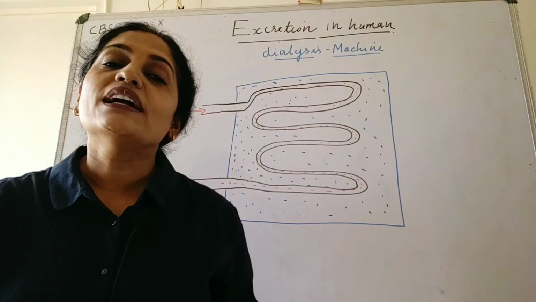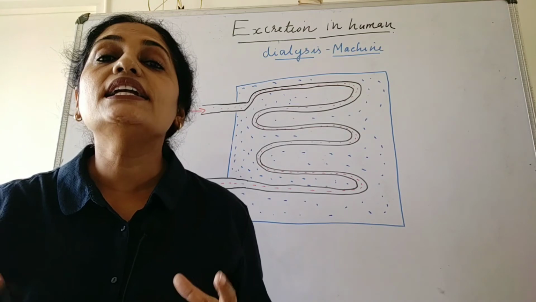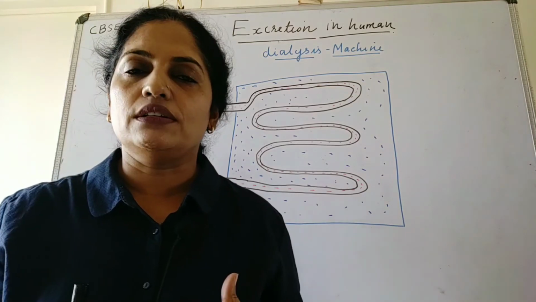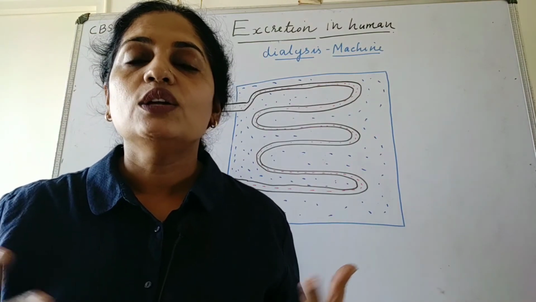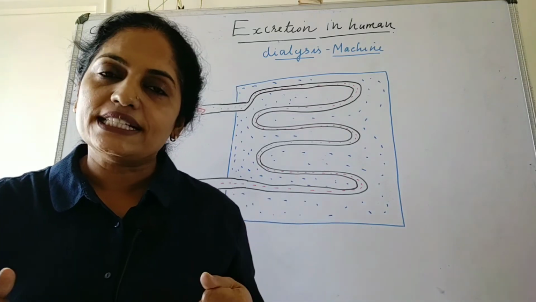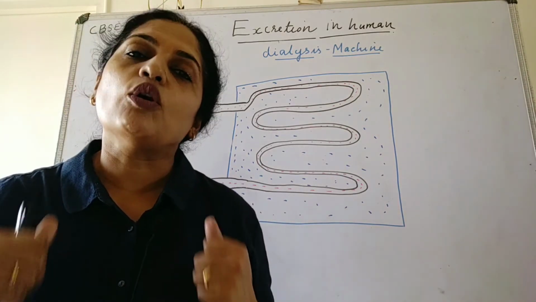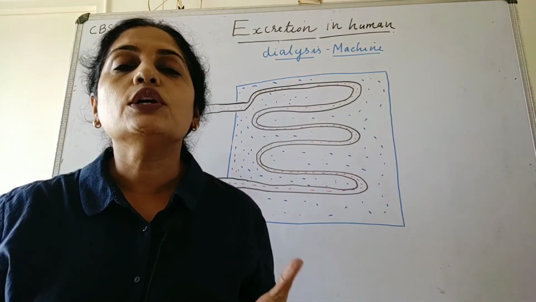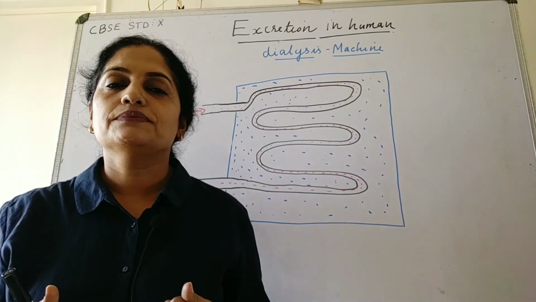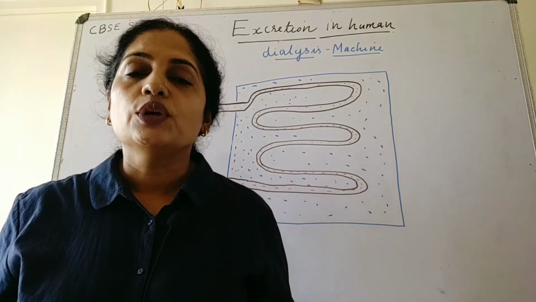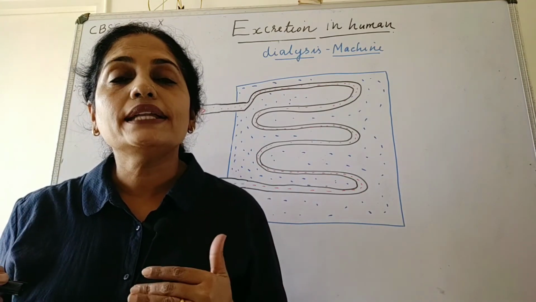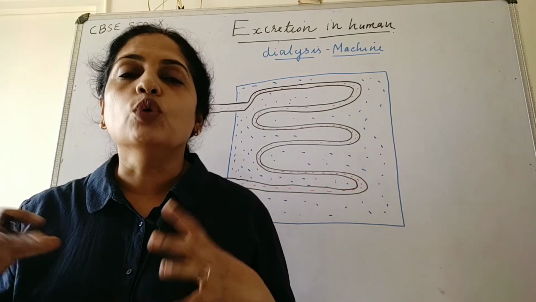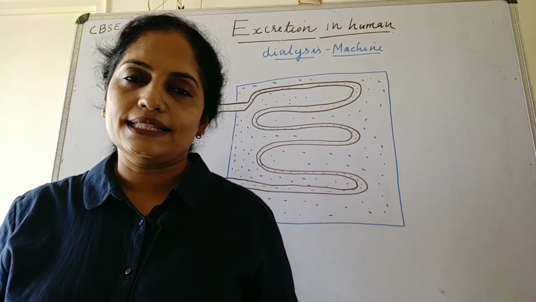You might have heard of dialysis. It is related to kidney failure. What is kidney failure? Our kidneys fail to function, or kidneys lose the capacity to filter and remove waste materials from our body. It can be due to some infection in the kidney or a block in the ureters or tubules. If our kidneys stop working, urea starts getting accumulated in our body. This urea can be removed with the help of dialysis.